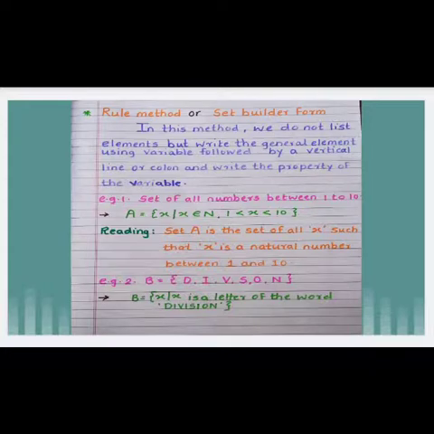The next method is the rule method or set builder form. In this method, we do not list the elements, but write the general element using a variable. Variable means letters A to Z, followed by a vertical line or colon. Colon means when we put two dots, it is called a colon. And then we write the property of the variable.